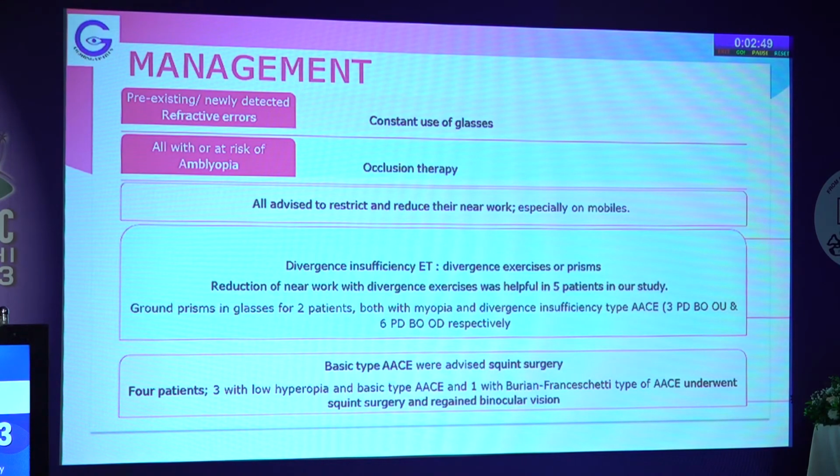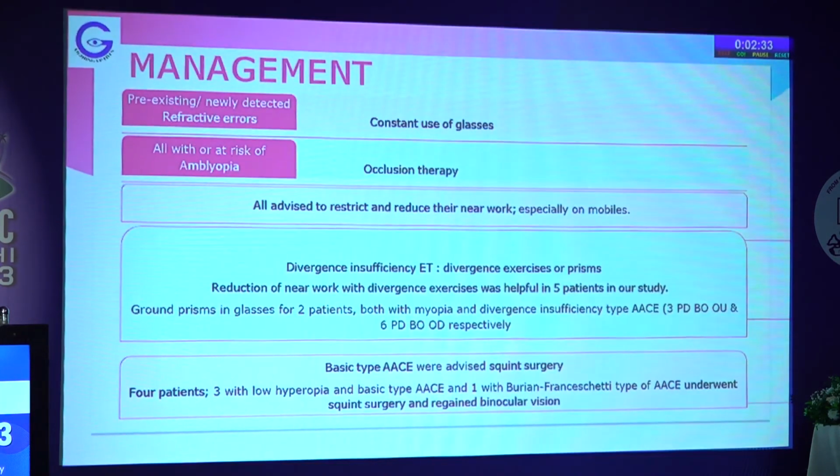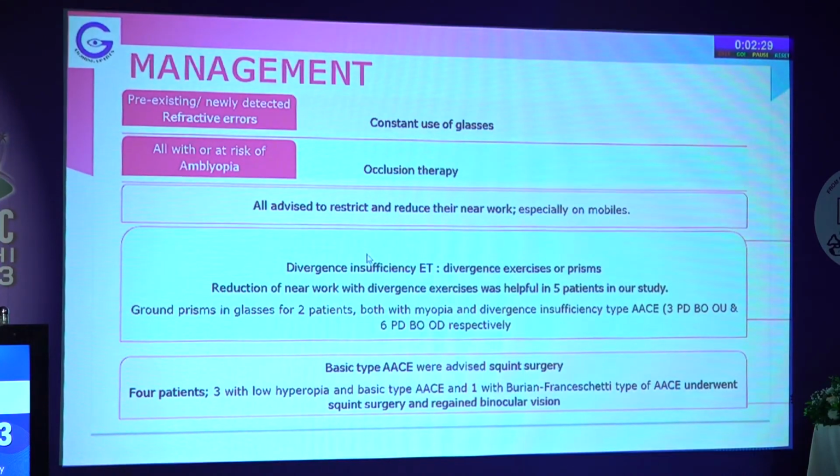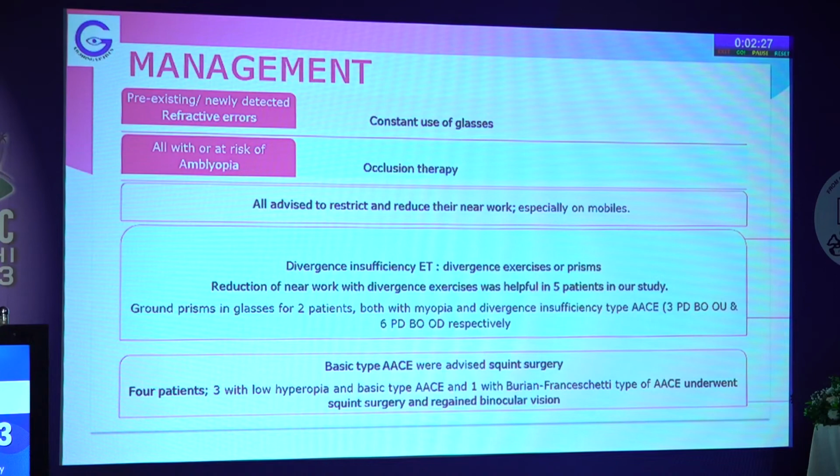So we decided that all those with pre-existing or newly detected refractive errors were given glasses for constant use. All those with or at the risk of amblyopia were started amblyopia therapy in the form of occlusion therapy. All were advised to restrict and reduce their near activity, especially on mobiles. Those with divergence insufficiency esotropia, in which we found that the divergence was poor, were given divergence exercises in the form of eccentric circles or prisms.